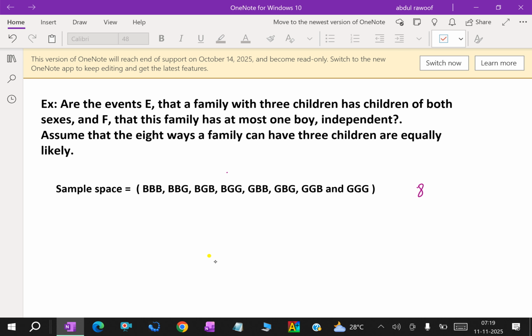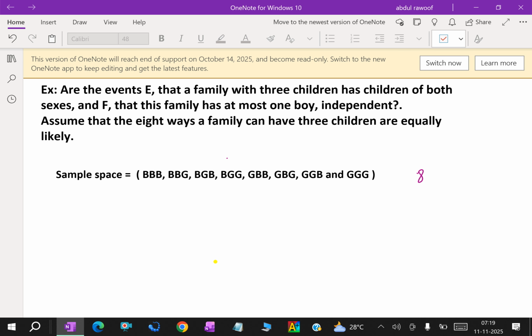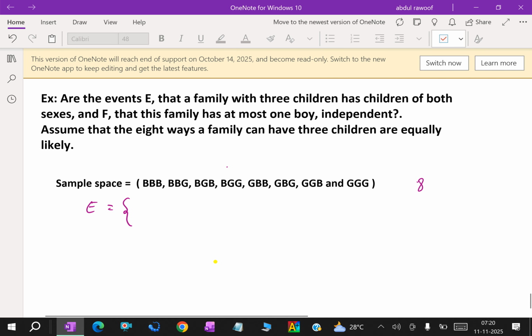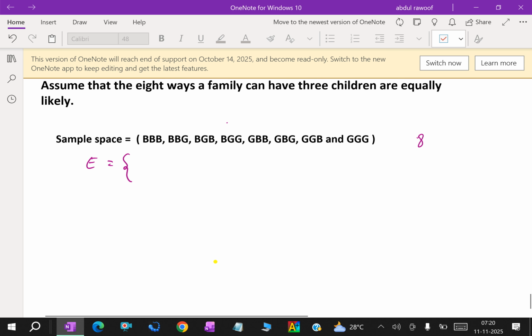Now, first the event E. What does event E represent? The family with 3 children has children of both sexes. Here event E can be written as BBG, BGB, and so on.